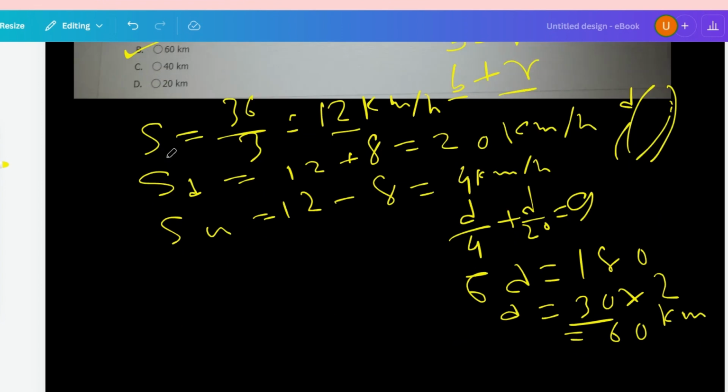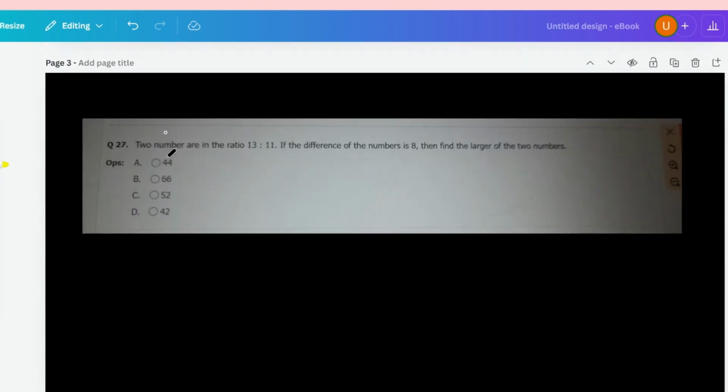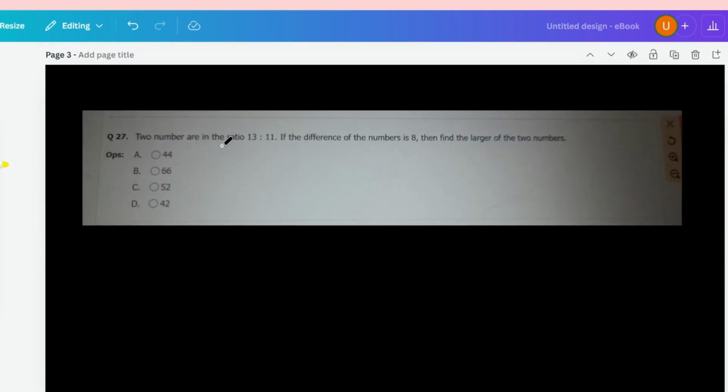So let me go to the next question, that is, two numbers are in the ratio 13 is to 11. If the difference of the numbers is 8, then find the larger of the two numbers. Okay, so 44, 66, 52 or 42, what will be the correct answer? So give me the answer in the comment section if you can.